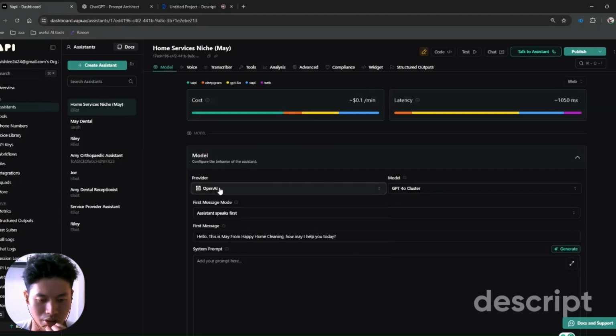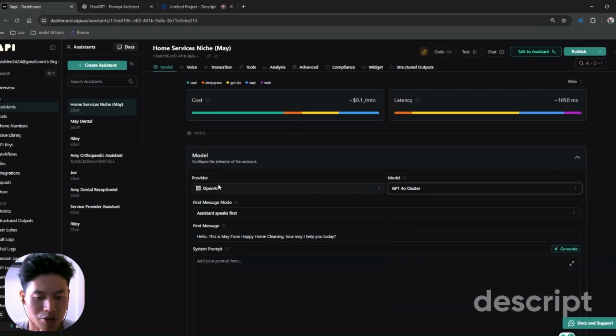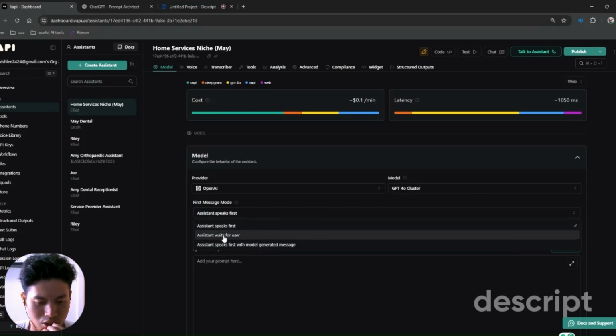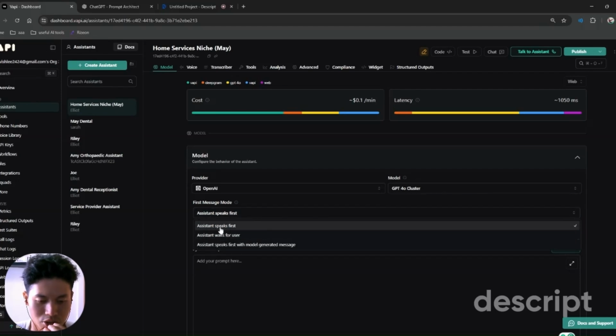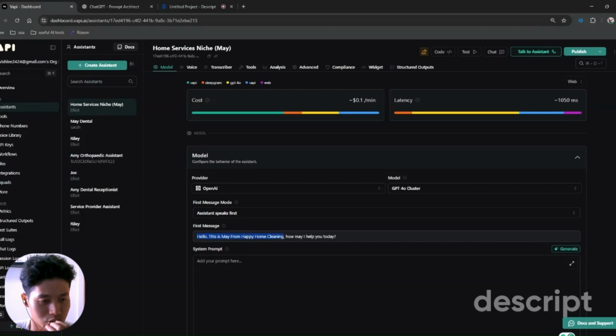The first one is the provider. I usually keep it the same as OpenAI, and the model is also the same, GPT-4o, like how they usually suggest it to me. For the first message mode, you can set it as assistant speaks first or assistant waits for the user, but I usually just set it as assistant speaks first. The first message will be: hello, this is May from Happy Home Cleaning, which is part of our home services niche. How may I help you today?